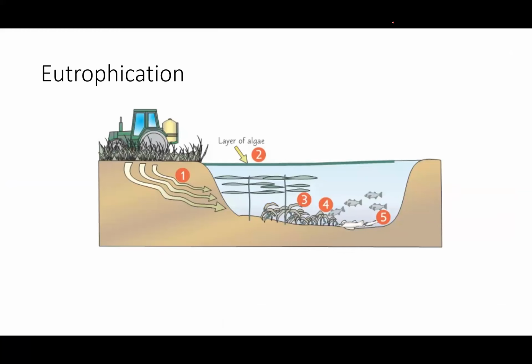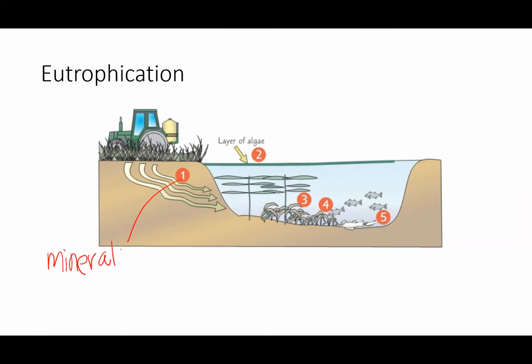So eutrophication, we're just going to go through that now. What happens in eutrophication is we start off with mineral ions being leached from fertilized fields.